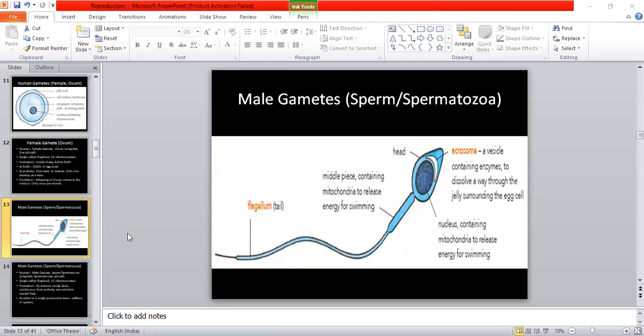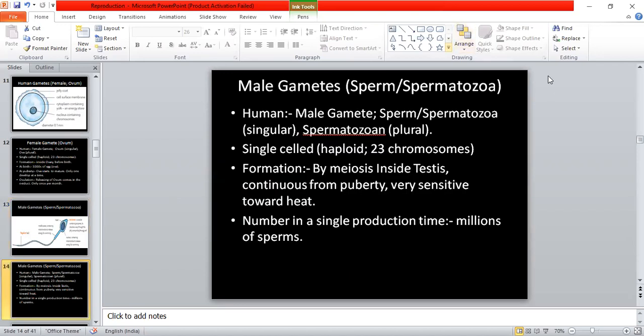And now इसका एक ओवरव्यू हम देख लेते हैं. This is the overview of the human gamete, and that is the human male gamete, the sperm, also known as spermatozoa. This term is plural, while the singular form of spermatozoa is spermatozoon. तो zoa के बाद हम n भी पुट कर देंगे तो spermatozoon हो जाएगा.